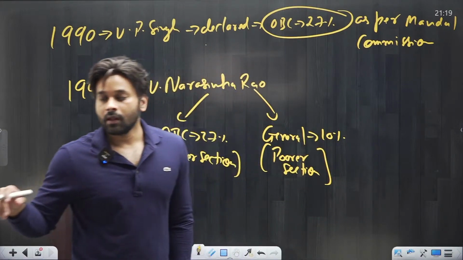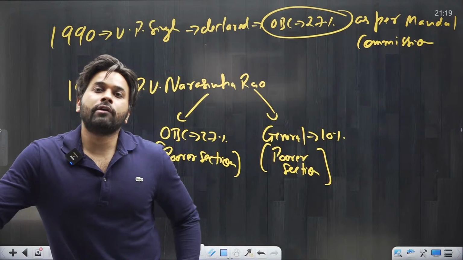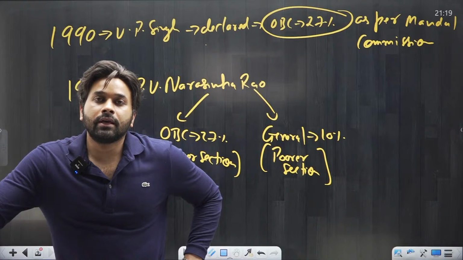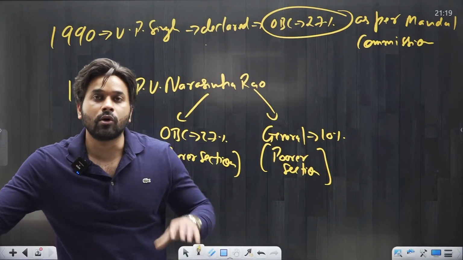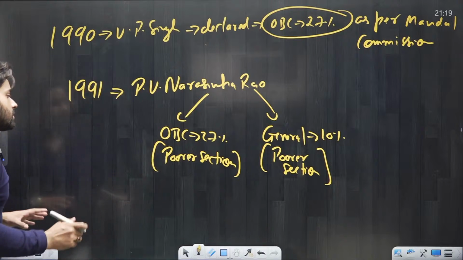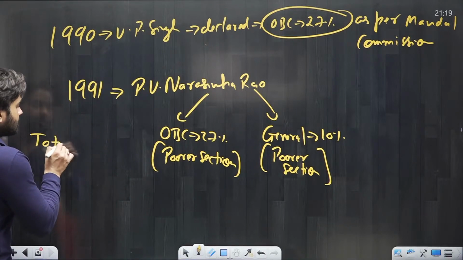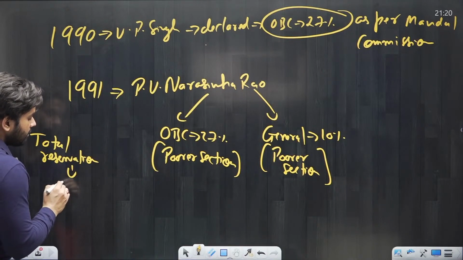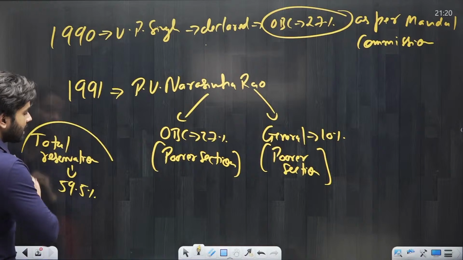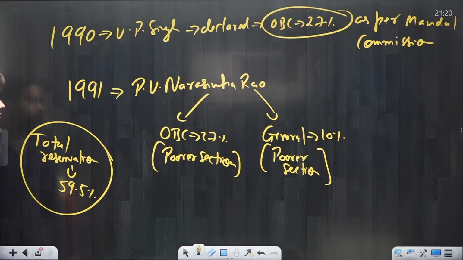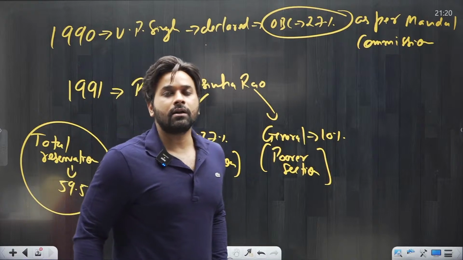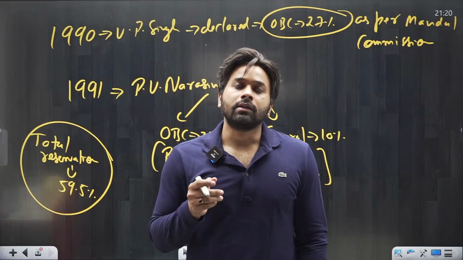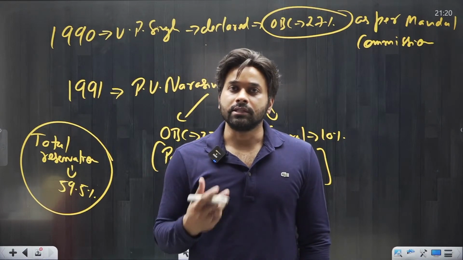Now remember, there was already 49.5% reservation given to SC, ST and OBC. Now Narasimha Rao gave 10% reservation to the general category. So now the total reservation reached 59.5%, including that 10% given to the general category. Because of this, there was a furore in the entire country, and that is why many cases were filed in the Supreme Court regarding the reservation given to OBC.